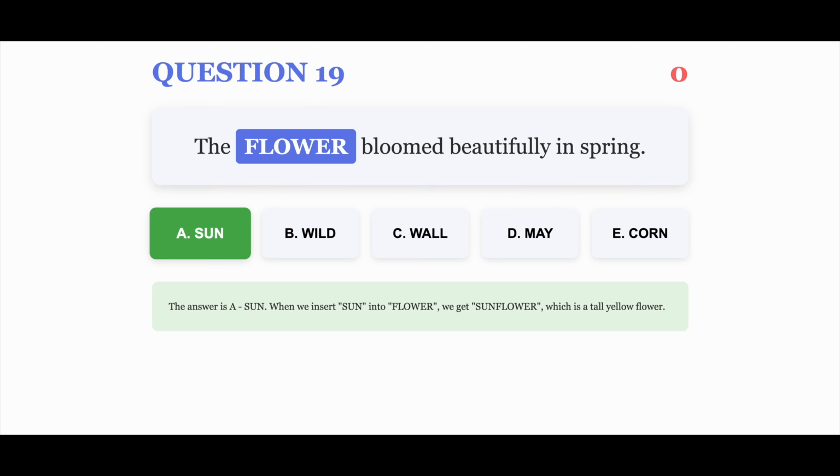The correct answer is A. The answer is A. Sun. When we insert sun into flower, we get sunflower, which is a tall yellow flower.